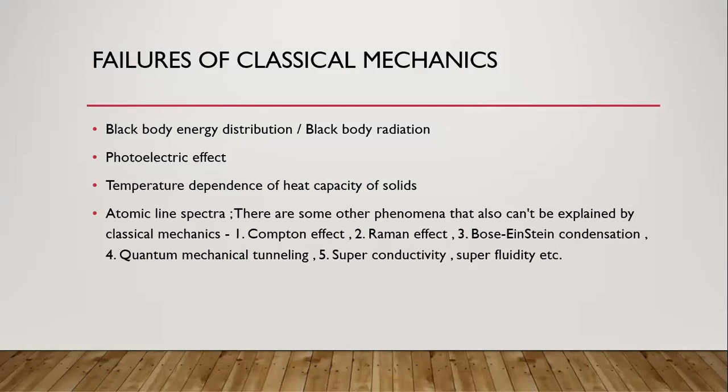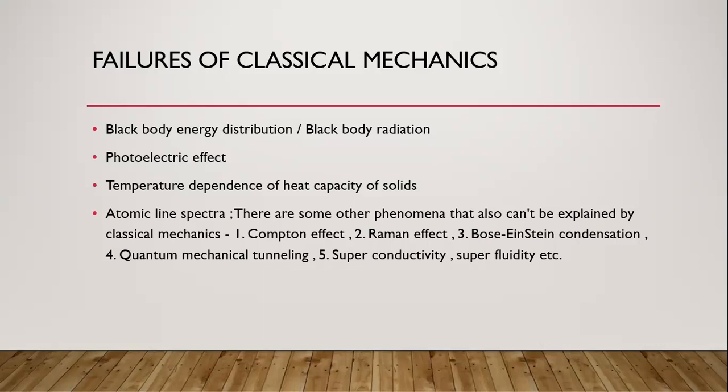It also fails to explain the atomic line spectrum, and the Compton effect, Raman effect, Bose-Einstein condensation, quantum mechanical tunneling, superconductivity, and superfluidity. So these are some of the failures of classical mechanics.